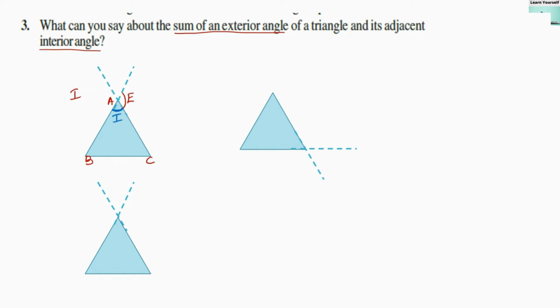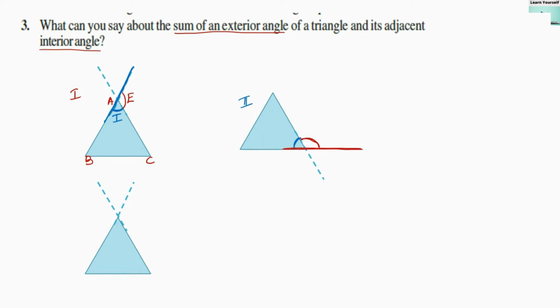So what will be the sum of these two angles? As you can see, they are forming a linear pair. They are angles on a straight line. So the sum of these two angles will be equal to 180 degrees. Let us check that with the second figure also. If we take this angle and the exterior angle over here, these two angles are also formed on a straight line.